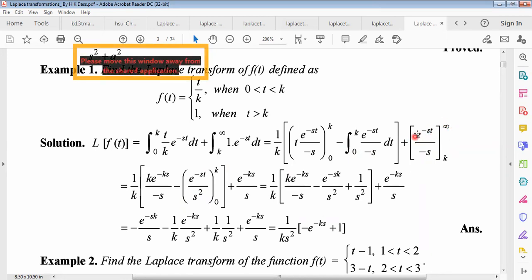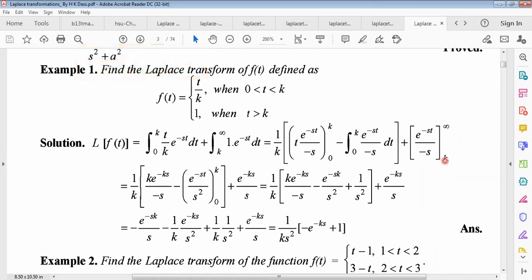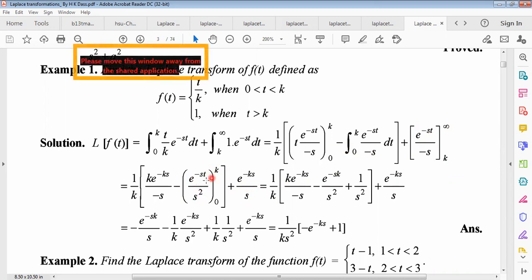Putting t equals infinity, we get e to the power minus infinity, what? 0. And putting the lower limit, e to the power minus ks, minus ks divided by minus s. And the other minus, from where? Because we have put the lower limit, and before the lower limit we have to use minus. So minus minus, what will be? Plus. Now putting the upper limit in place of t, e to the power minus sk.